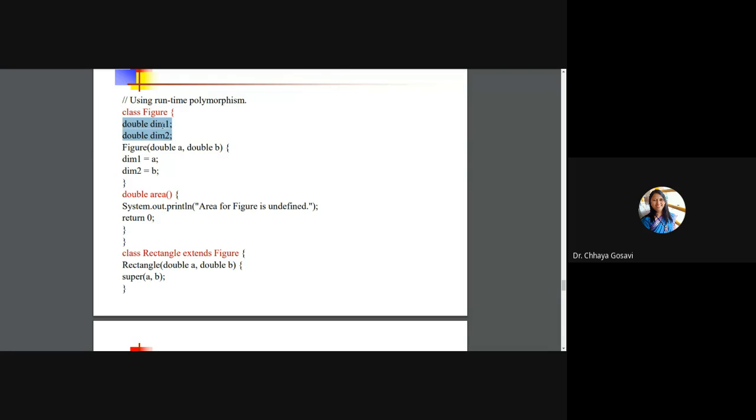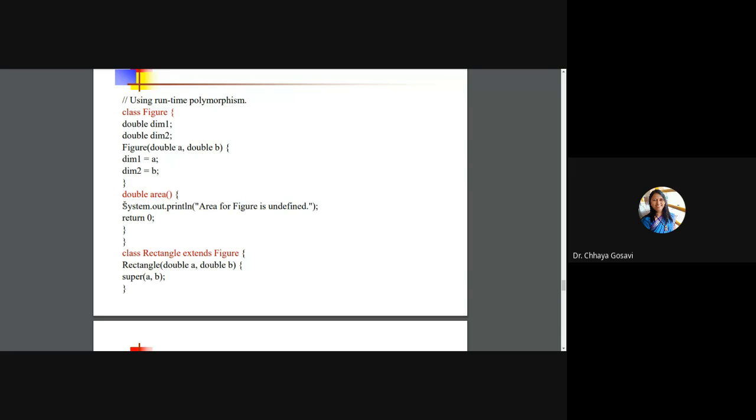Dimension 1, dimension 2. I didn't know whether this dimension is length or breadth or height, etc. So 2 dimensions, and we are just assigning these values to dimension 1 and dimension 2. This is a constructor. And area is just printing "area of figure is undefined." For any figure which gets inherited from this class, Figure should have an area function.